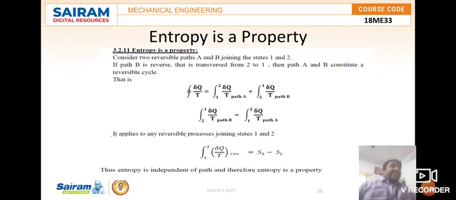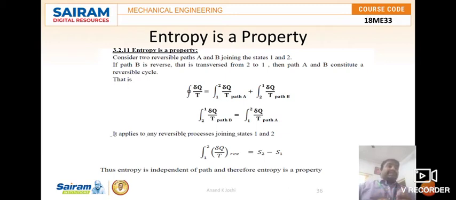So the change in entropy is possible only when we are considering the reversible process, where the cyclic integral of delta q by T is equal to 0, and then the entropy changes, that is S2 minus S1. So what we conclude from this explanation is that the entropy does not depend upon the path, and therefore entropy is a point function.